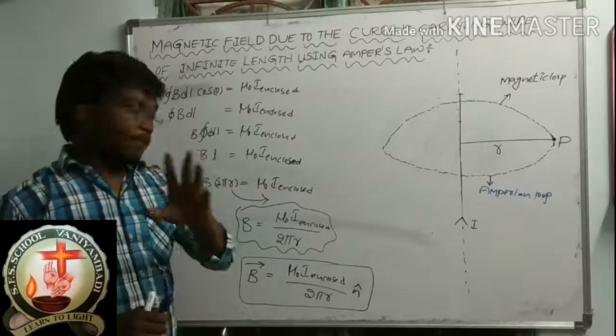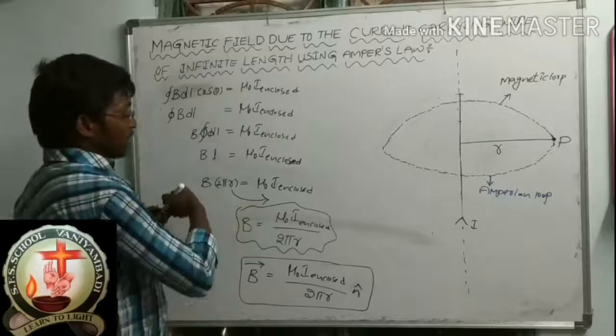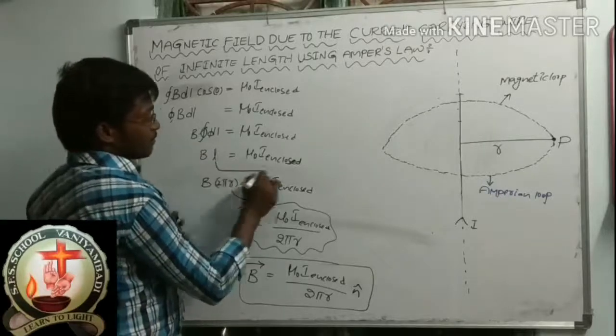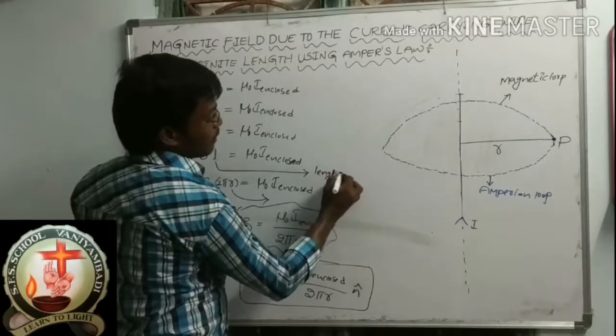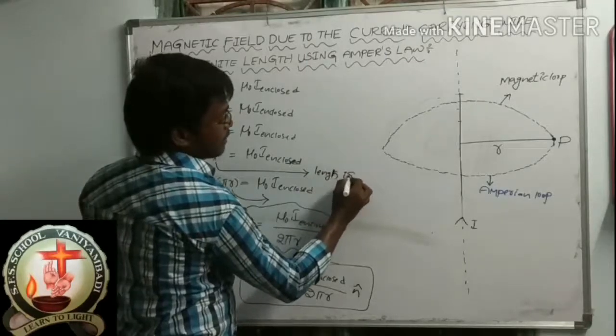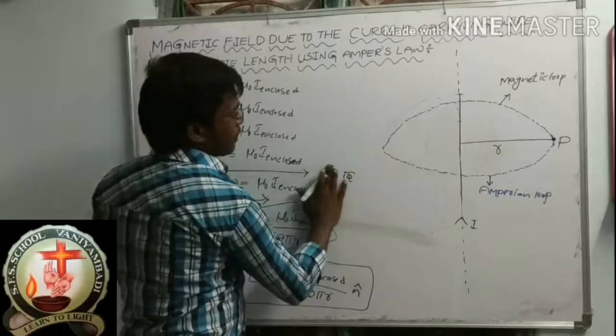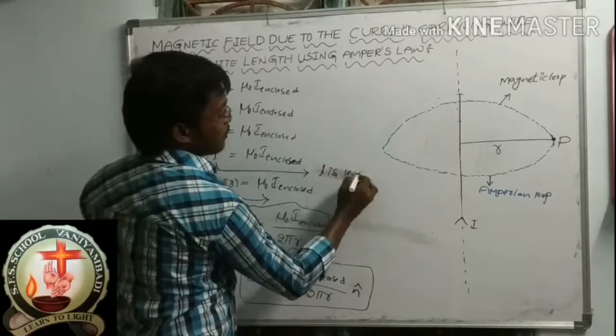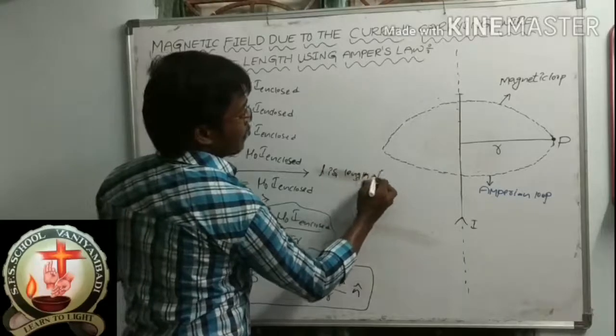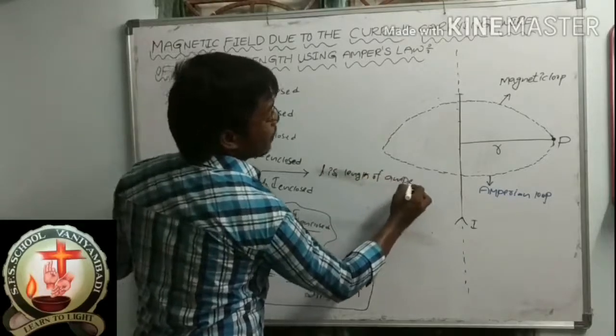I hope you will not get confused here. Here in the place of L, you can write this step. L is the length of the Amperian loop.